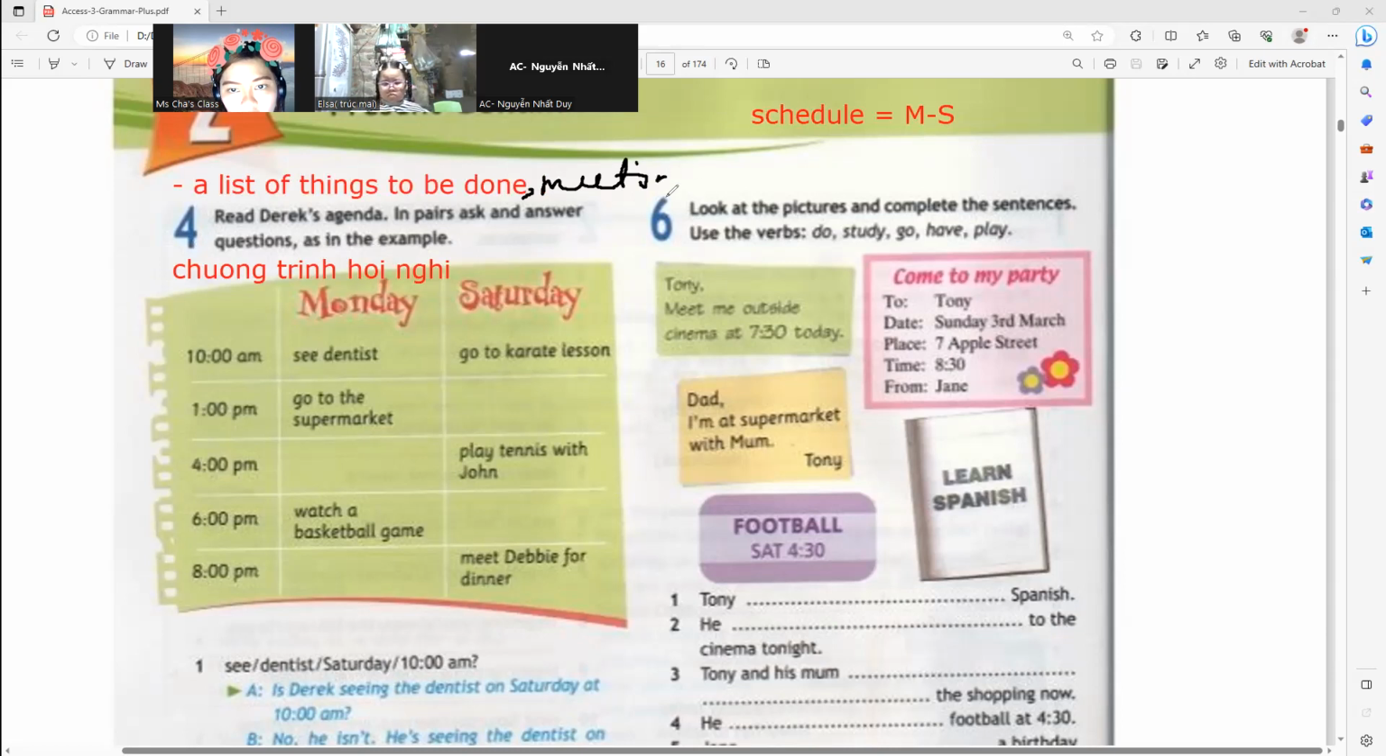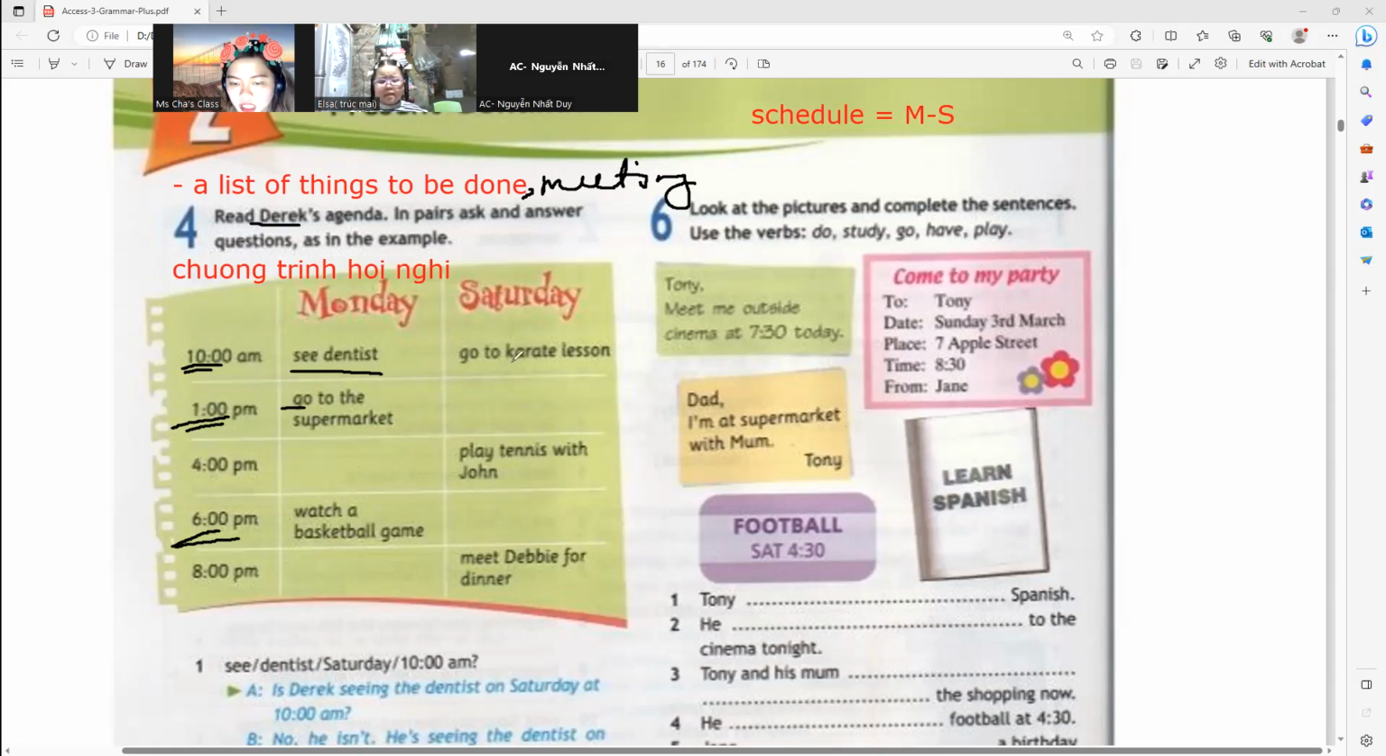All right. So what is Derek's agenda on Monday? At 10 o'clock, he is seeing the dentist. At 1 o'clock p.m., he is going to the supermarket. Derek is a boy. At 6 o'clock in the evening, he is watching a basketball game.